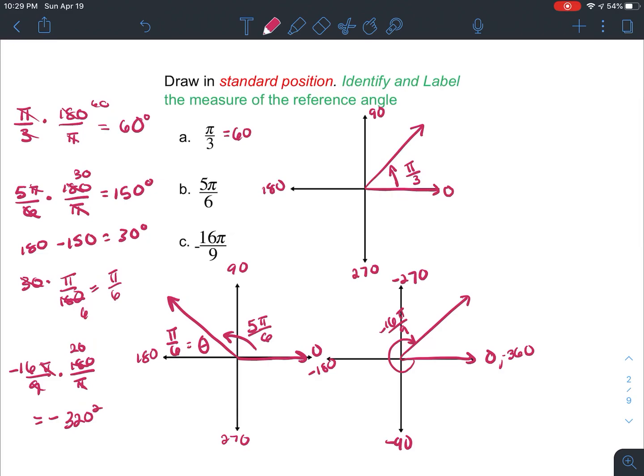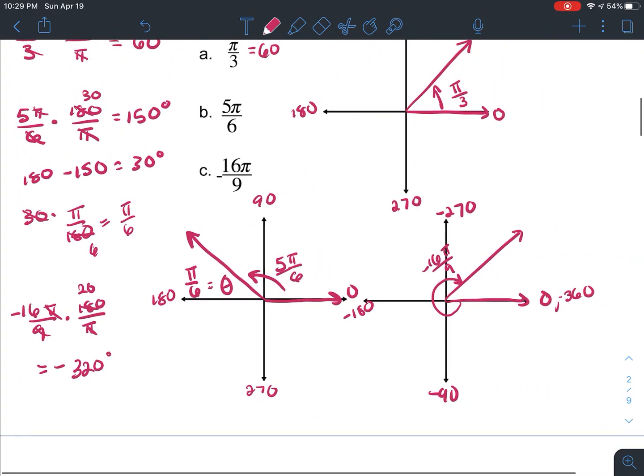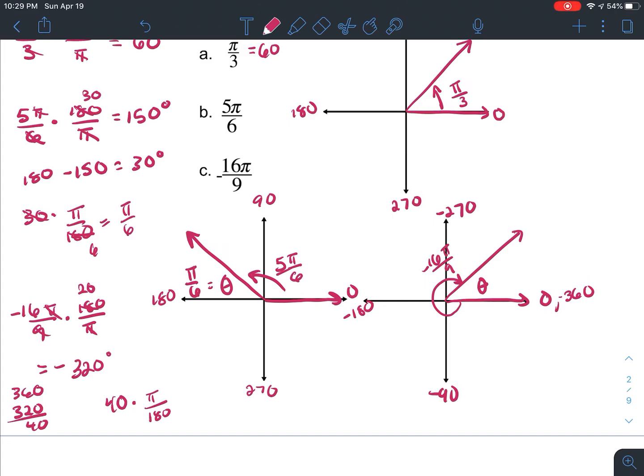Now, what is my reference angle? Well, my reference angle, again, when we convert it, is the same as when we find it with degrees. So the reference angle for 320 is 40 degrees. So this reference angle in here is 40 degrees converted into radians. So that is going to be equivalent to 2 pi over 9.